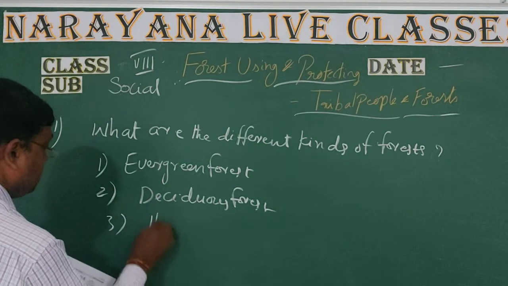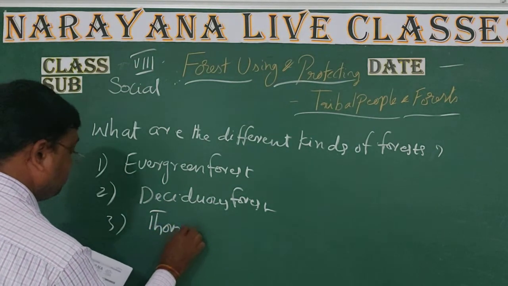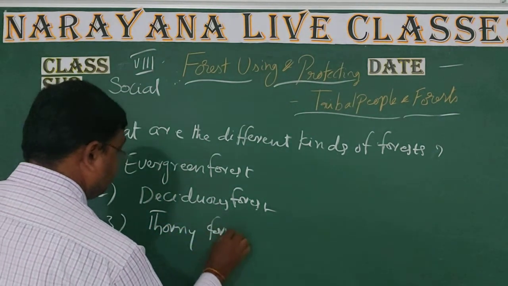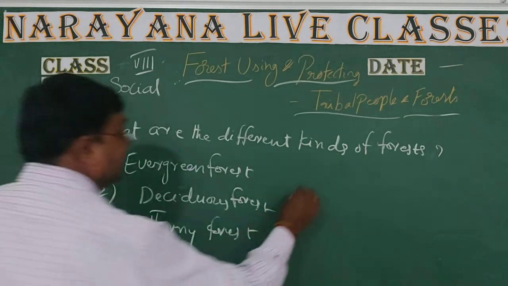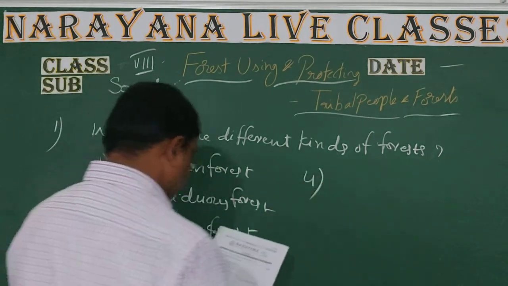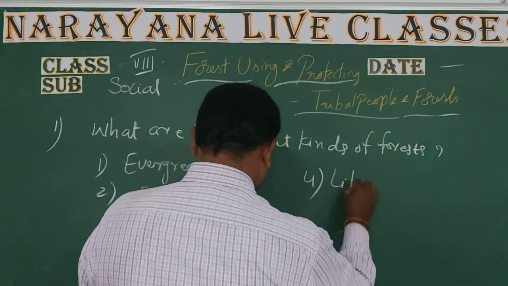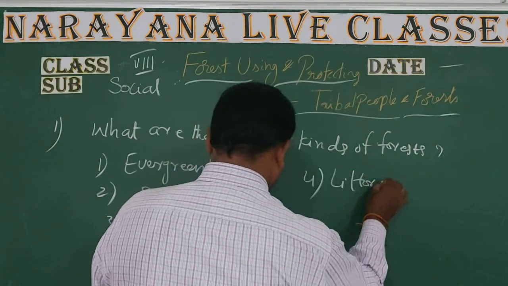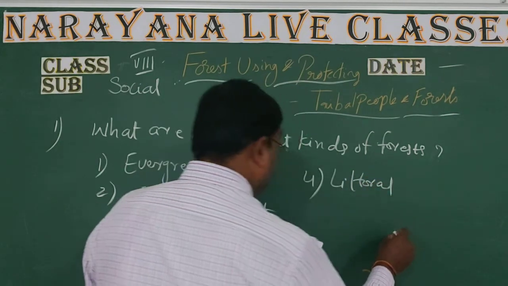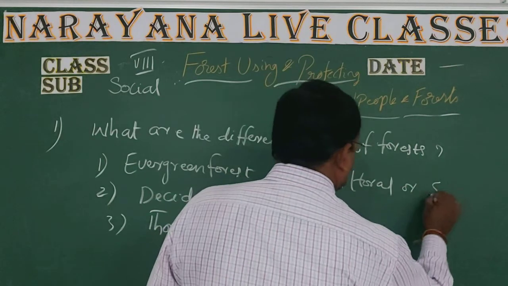Third one is thorny forest. And fourth one is littoral or swamp forest.